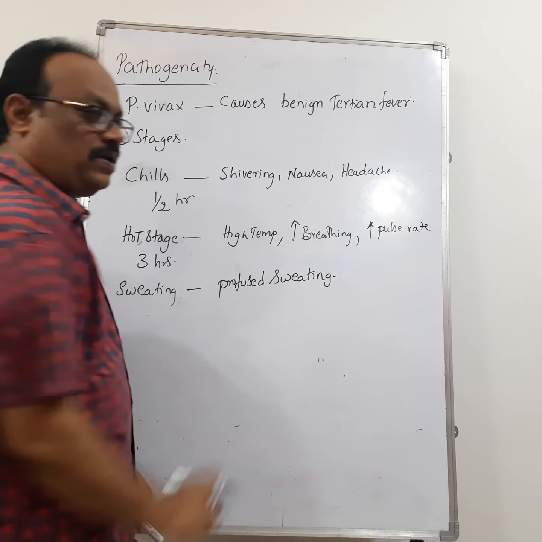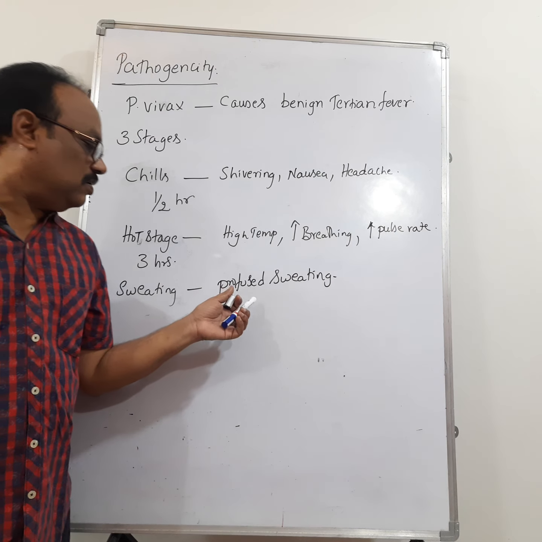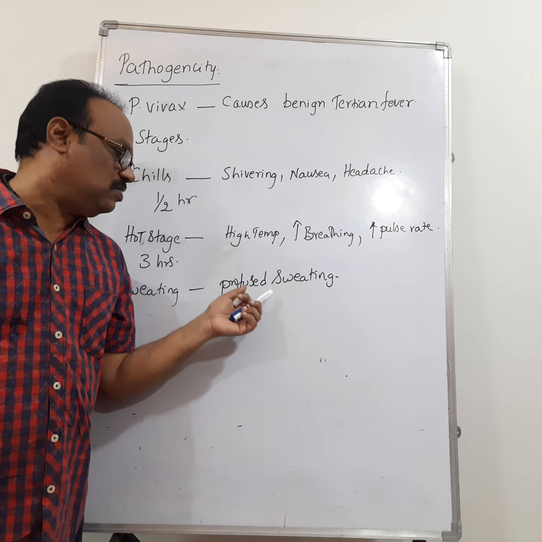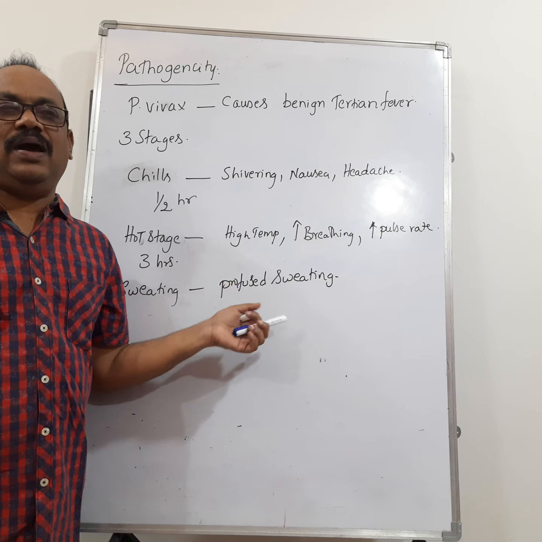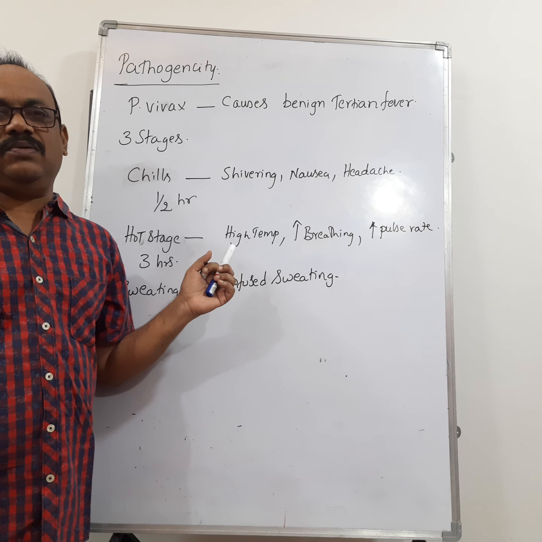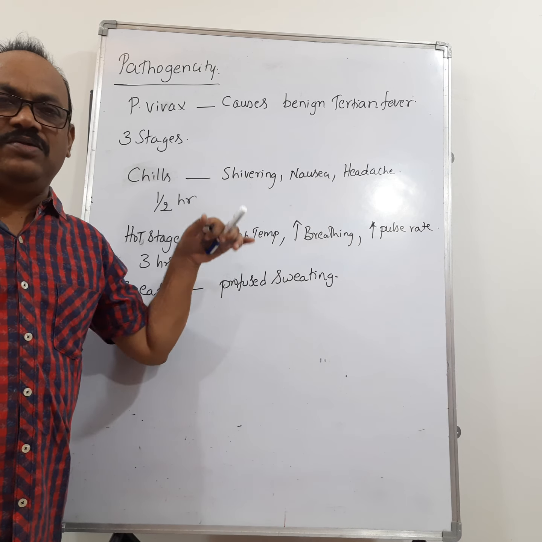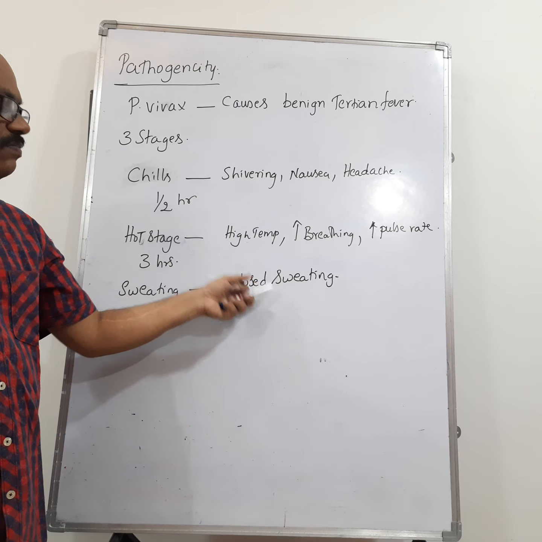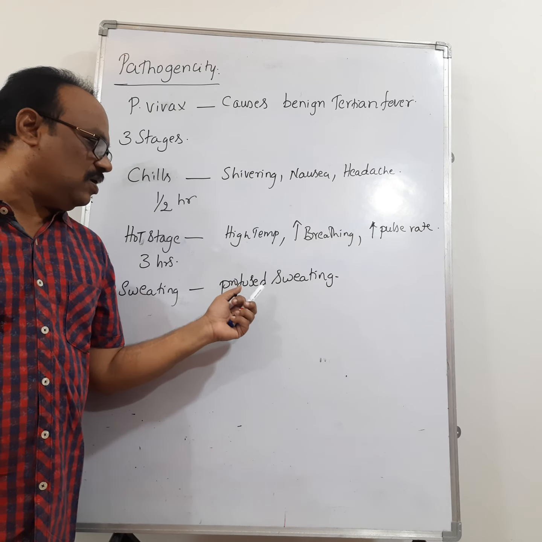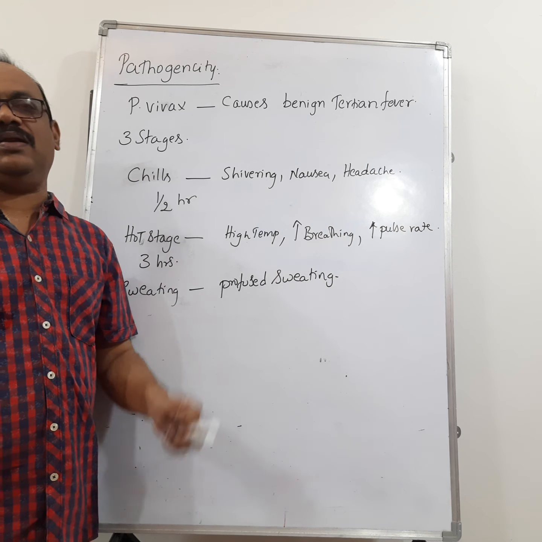Profuse sweating means the body produces a large amount of sweat, and the body becomes cool and the temperature reduces. Right? These are the three stages present in benign tertian malaria fever.